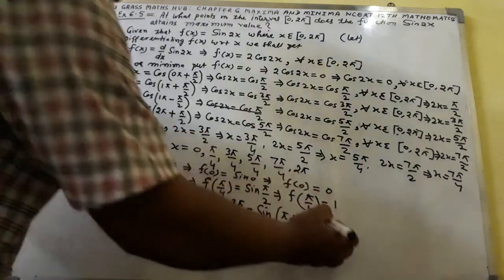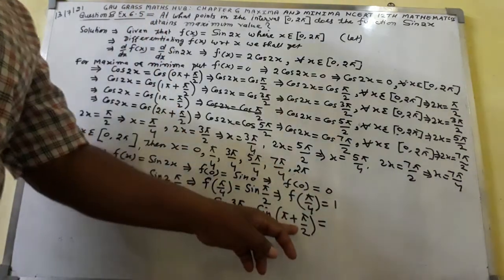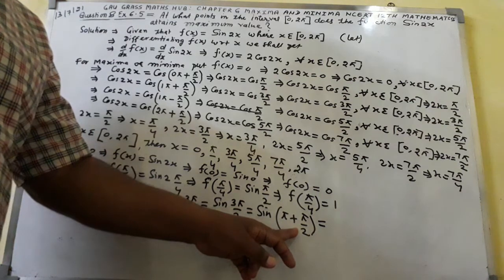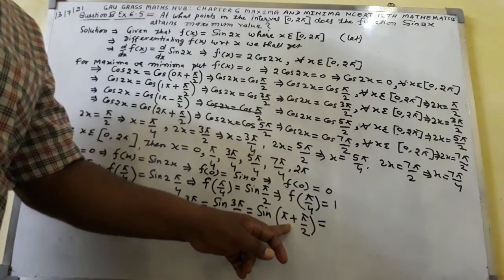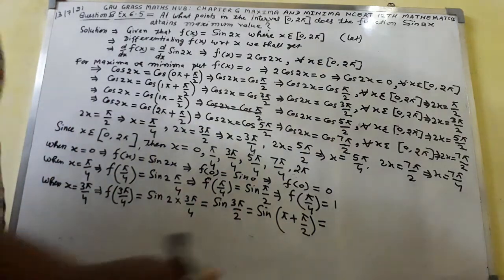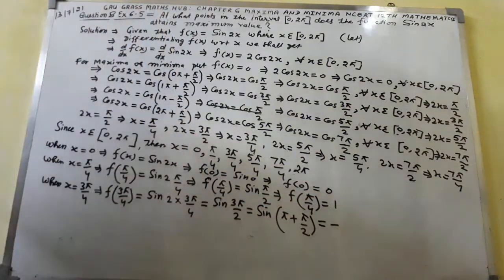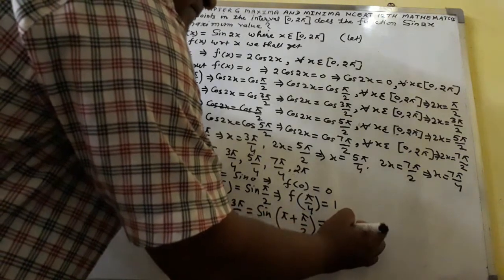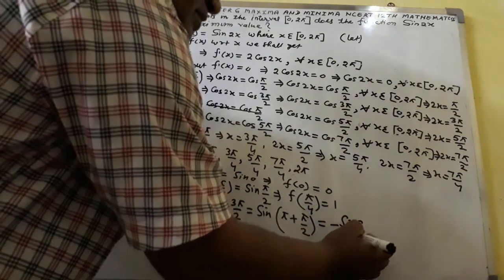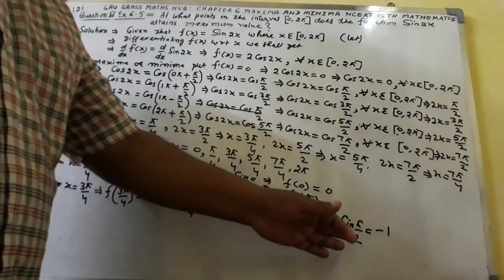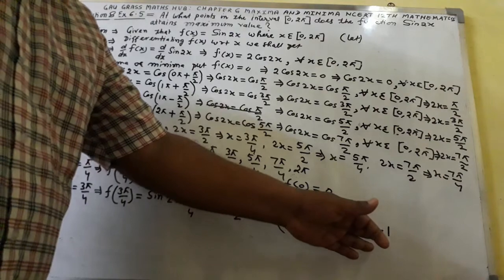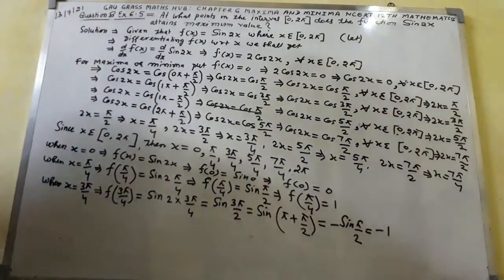So you will get here pi plus, it will go in third quadrant. In third quadrant sign will be negative. Pi plus it will go in third quadrant, sign will be negative. Here you get sin pi by 2. You will get here equal to minus 1. Sin pi by 2 equal to sin 90 degree. Now sin 90 degree equal to 1. So minus 1 you will have that.